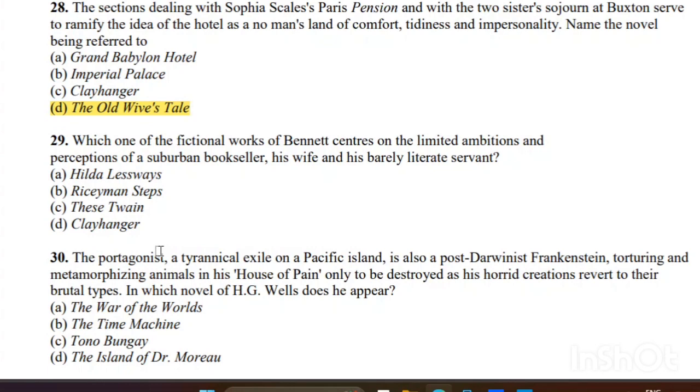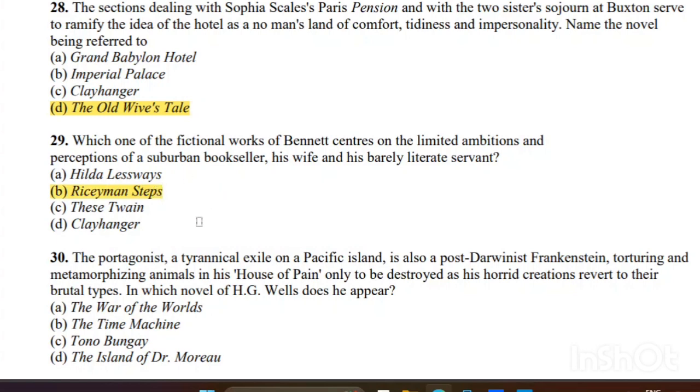29. Which one of the fictional works of Bennett centers on the limited ambitions and perception of a suburban bookseller, his wife, and his barely literate servant? So the right answer is Riceyman Steps.